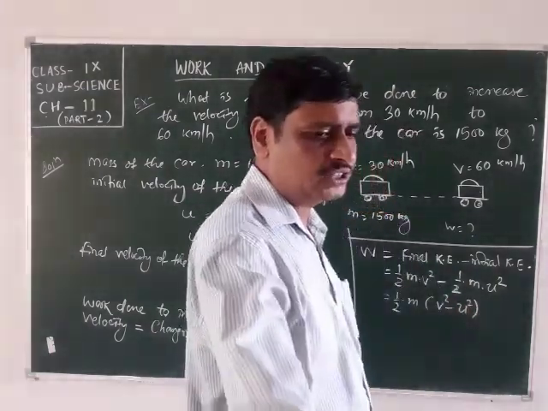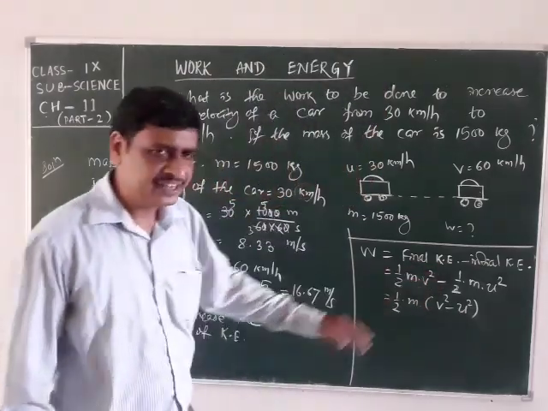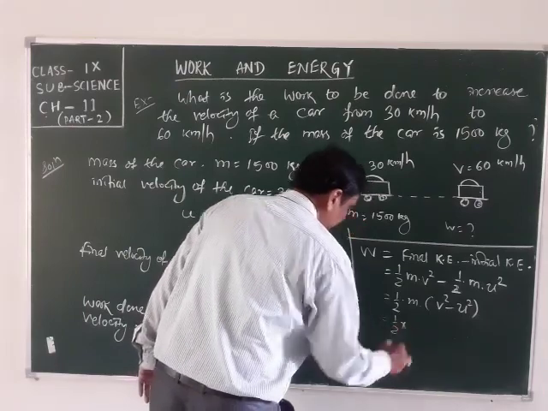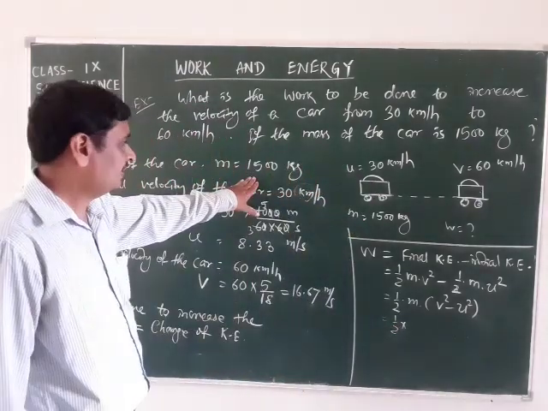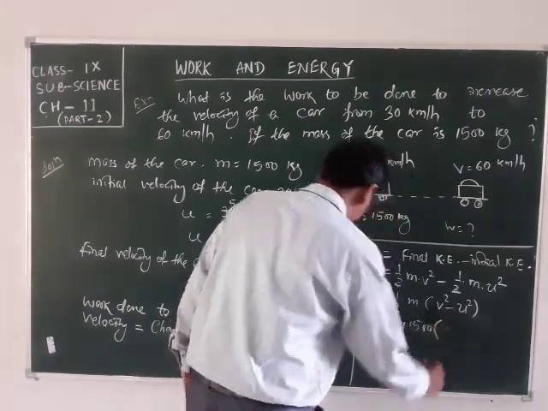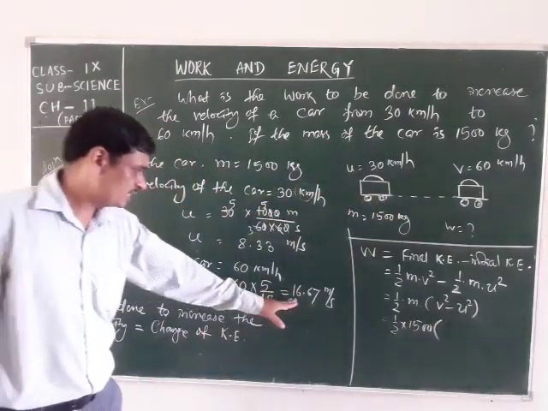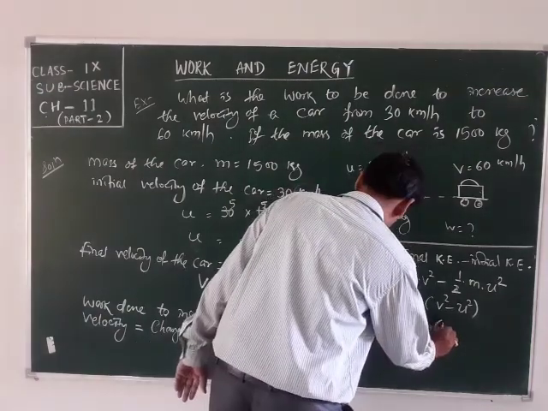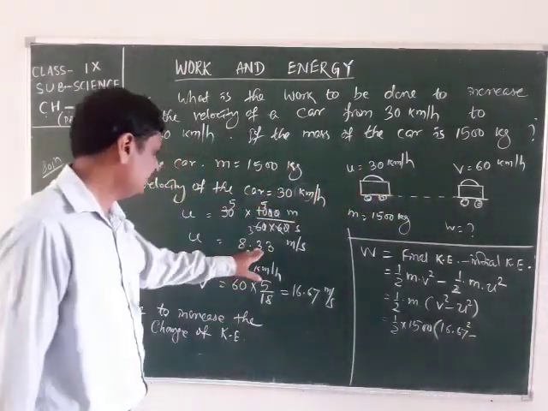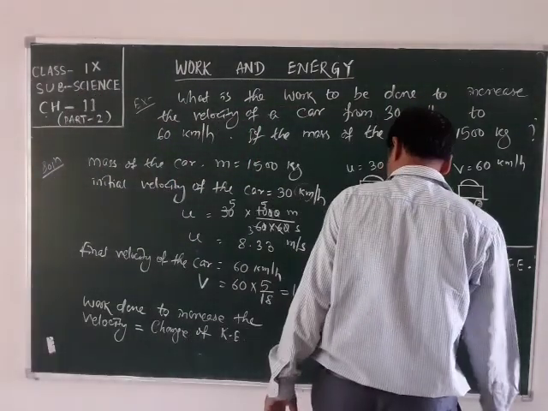Now we will put the values of m, v and u here. Half, mass is given as 1500 kg, v square, that is 16.67 square, minus u square, 8.33 square.